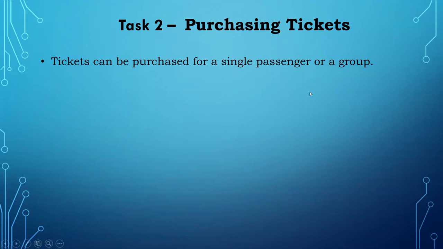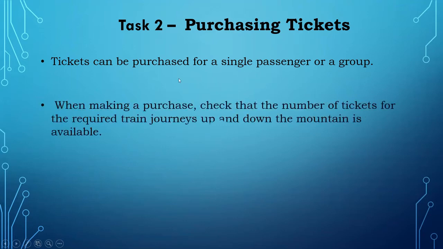Already we discussed that a group ticket is available at a discount, right? And when making a purchase, check that the number of tickets for the required train journey up and down the mountain is available. Suppose 480 is the starting number, and all are purchased. If someone asks for 25 seats but only 20 are available, your program has to validate and tell them there are no more tickets, so they have to choose another train.